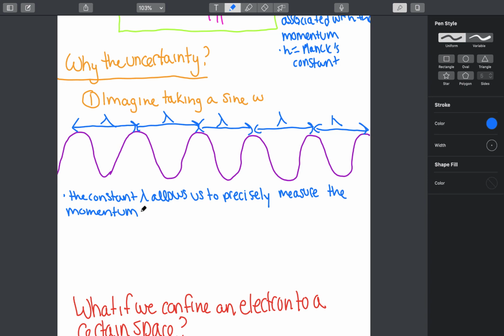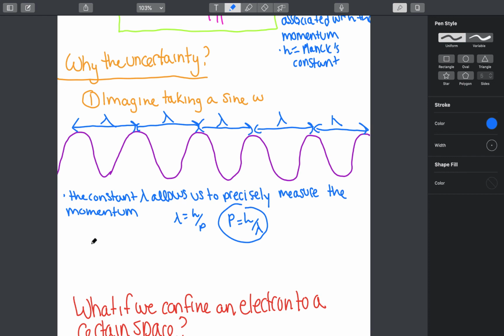However, why would having a constant wavelength allow us to precisely measure the momentum? Well, it's actually because the momentum, if we look back at our de Broglie relationship, lambda is equal to h over p. Therefore, when we solve for p, p is equal to h over lambda. So therefore, if we have a constant value for lambda, the momentum can be precisely measured.